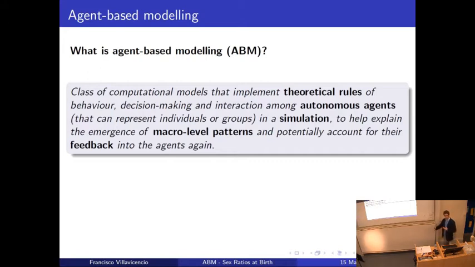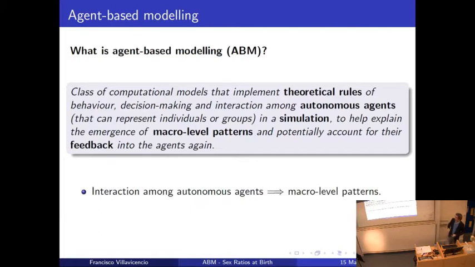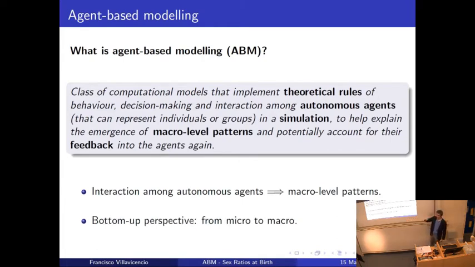So agents interact, you get macro-level patterns, and then we see how this affects the individuals again. This is why we say that agent-based modeling adopts a bottom-up perspective, because we go from the micro, from the agents that interact, to the macro.